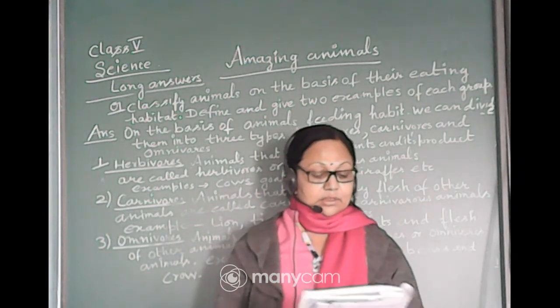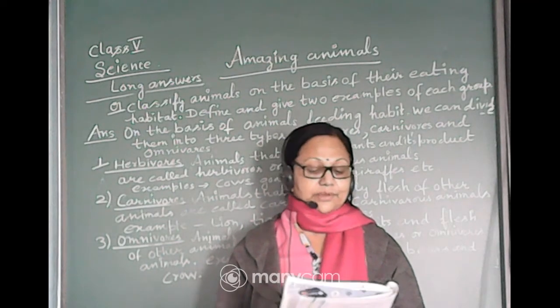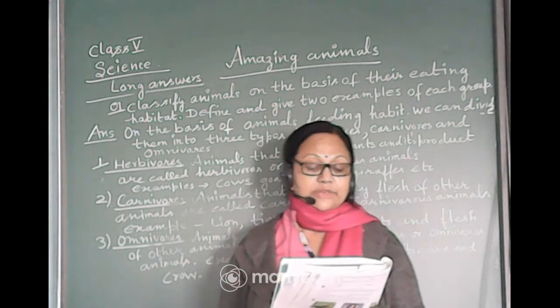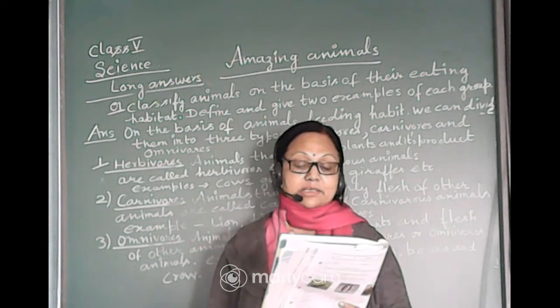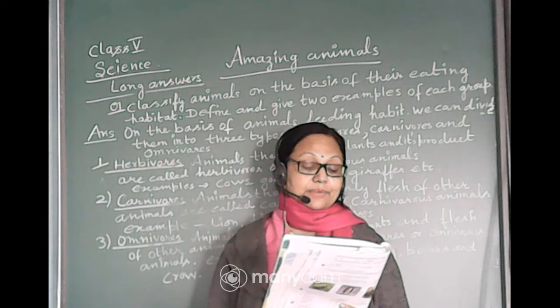As we know, we have completed the short answers in our video. So today I'll start the long answer questions. The first question is given here. Classify animals on the basis of their eating habits. Define and give two examples of each group.